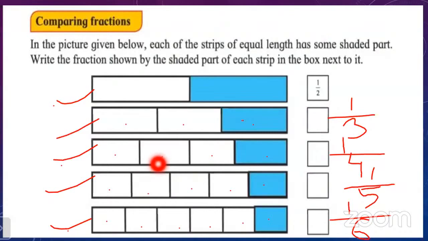Can you tell me which one is the smallest here? Which strip has the smallest shaded part? Which one out of these 5? The last one. You can see in the last strip, there is a very small part that is colored. So what does this mean? Look at here now.